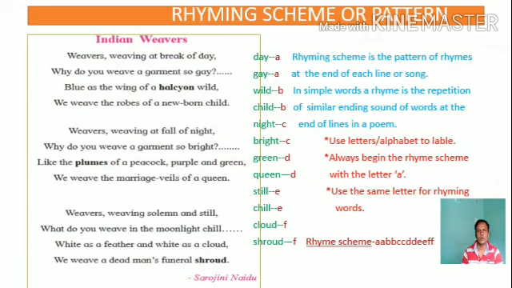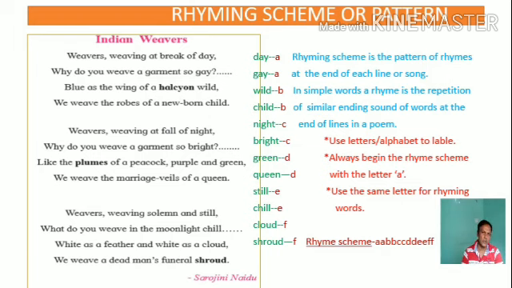In the examination, the students are supposed to write the rhyming scheme or pattern of either a complete poem or a stanza. Then what is meant by the rhyming scheme? A rhyming scheme is the pattern of rhymes at the end of each line or song. Or in simple words, a rhyme is the repetition of a similar ending sound of words at the end of lines in a poem.